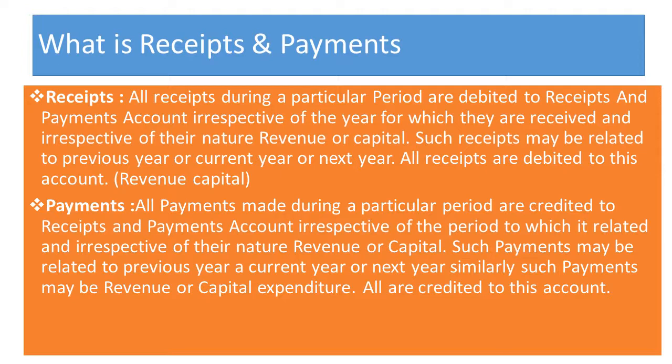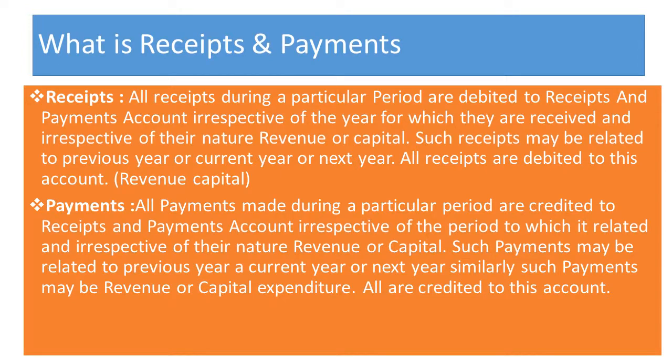and the next one is irrespective of revenue or capital. We are not bothered whether it is recurring or non-recurring in nature, but we have received the cash, so we have to compulsorily record it on the receipt side. So the receipt may be related to the previous year, current year or next year. As I said earlier, all the receipts are debited to the receipt and payment account, whether they are revenue or capital, on the debit side.